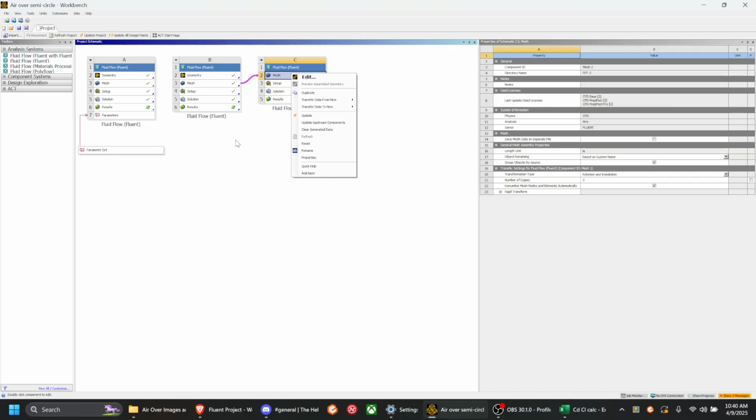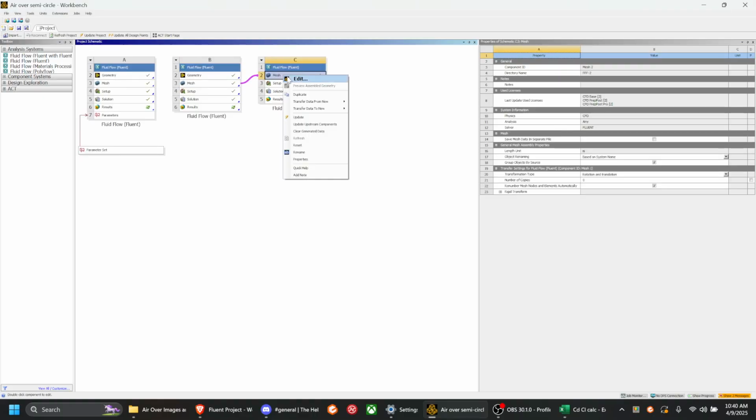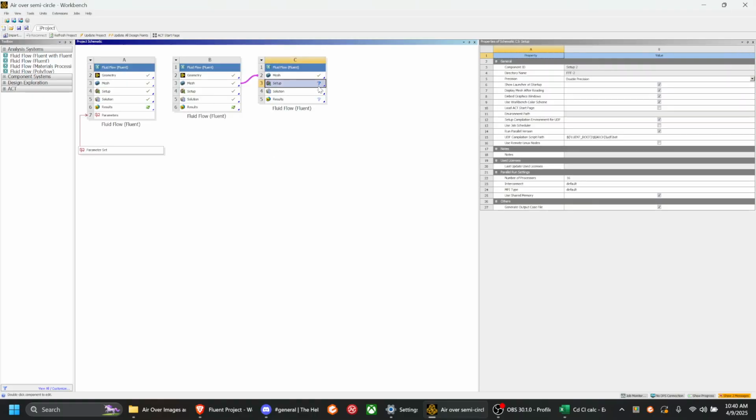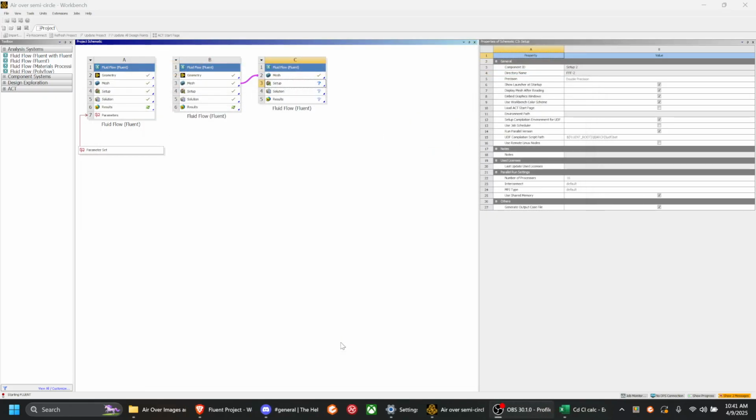So after that I opened this mesh, just checked that it was still all working, and then doing that gave the check marks on all of these, and I clicked update here, and that fixed this one, and so I should be good to just open the setup. And so it remembers that I want double precision and 16 solver processes, so start.